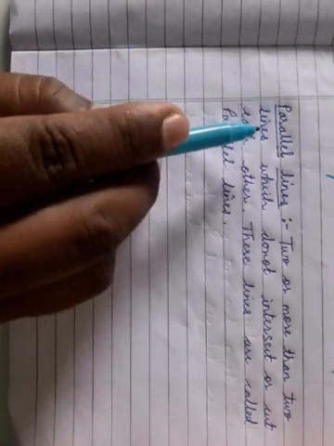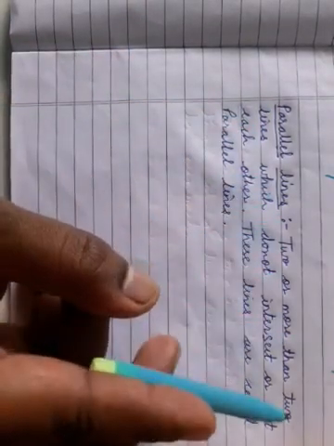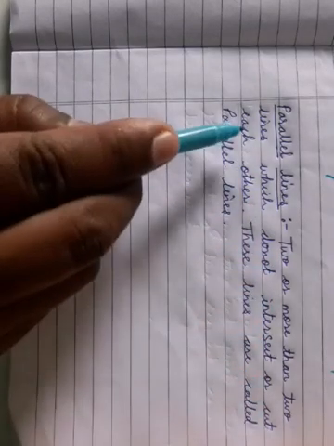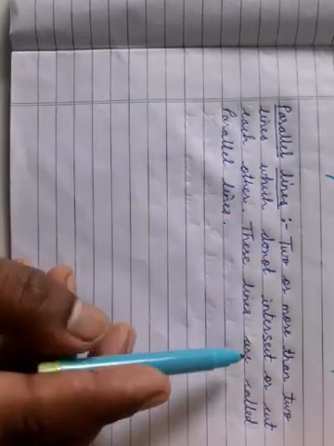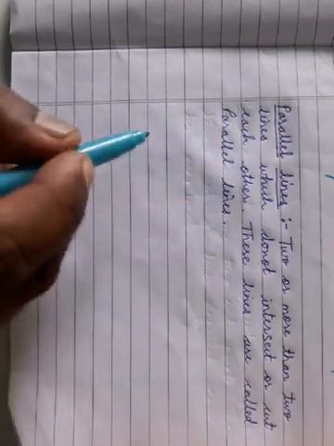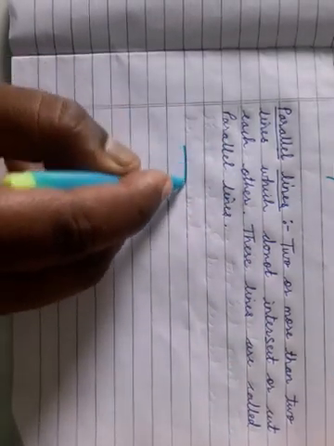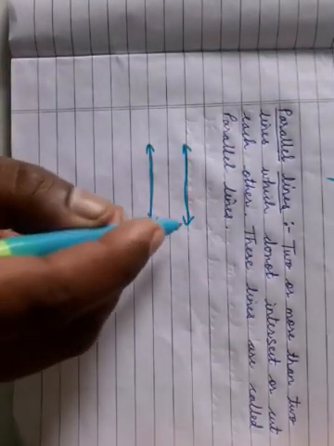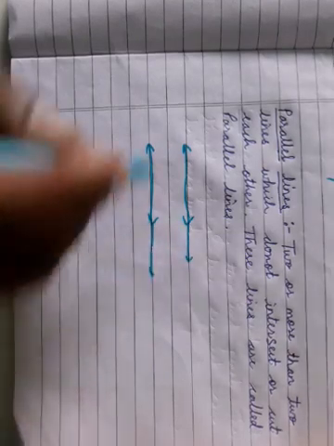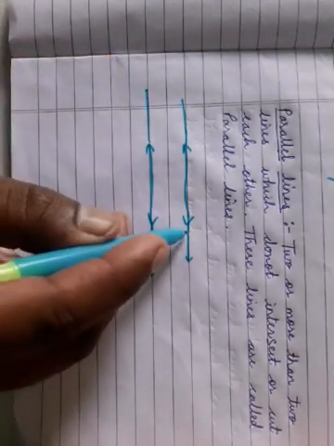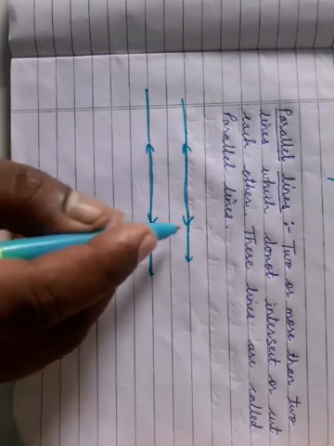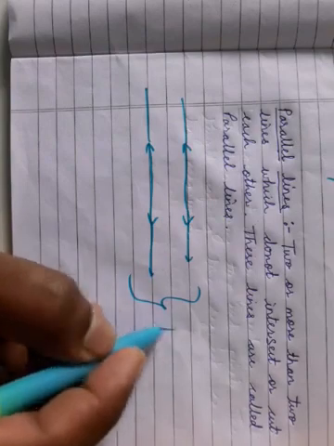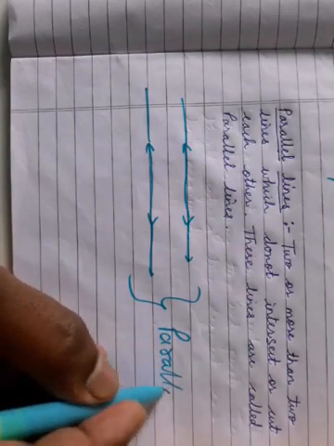Now see parallel lines. Two or more than two lines which do not intersect or cut each other are called parallel lines. It means there is one line and this is the second line. If we extend these lines also, then also they are not intersecting or cutting each other. So these lines are what? Parallel lines.